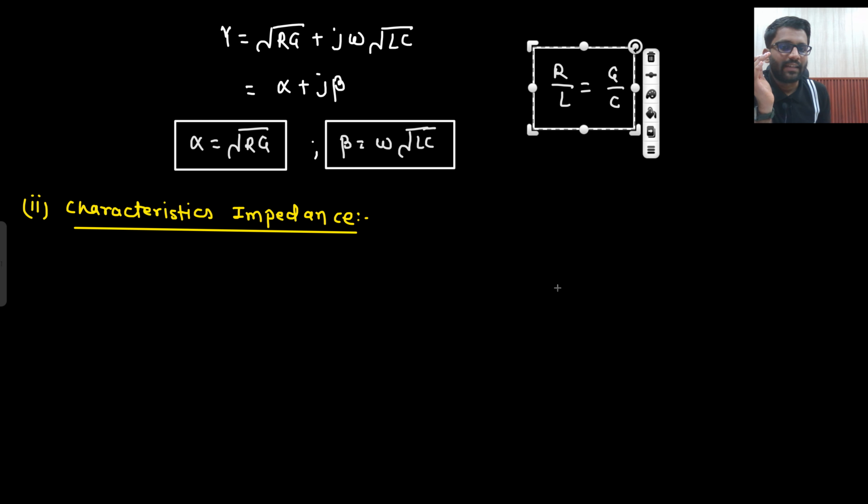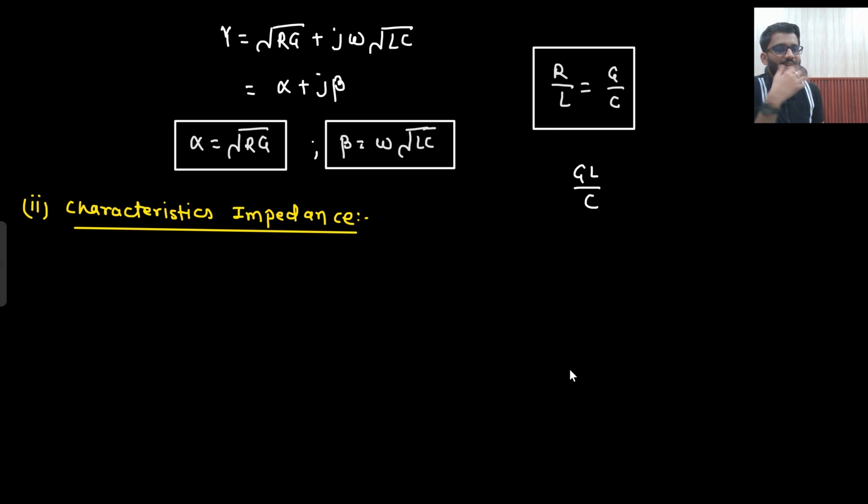So let's say in the examination the R value is not mentioned. So from here you can get the value of R, GL by C, right? In the examination, they can ask you the value of alpha, but they will give the value of G, L and C. So what you are going to do? You are not having the value of R, you can get the value of R. Then you can apply this formula. So alpha is equals to under root RG and beta is equals to omega under root LC. So these formulas you need to keep in mind.